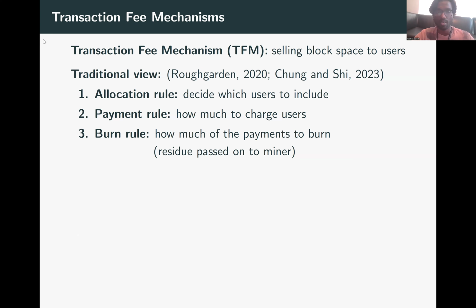This is where transaction fee mechanisms fundamentally differ from auctions. You don't have to pass on all the payments to the auctioneer, to the miner. Some of them can be burnt, and the residue is passed on as revenue to the miner.